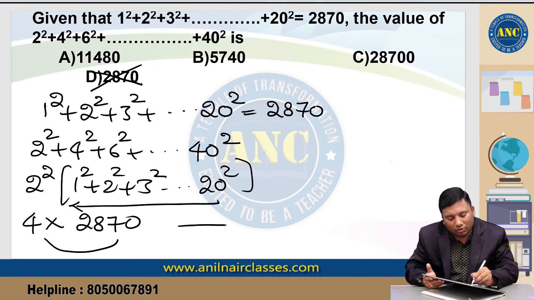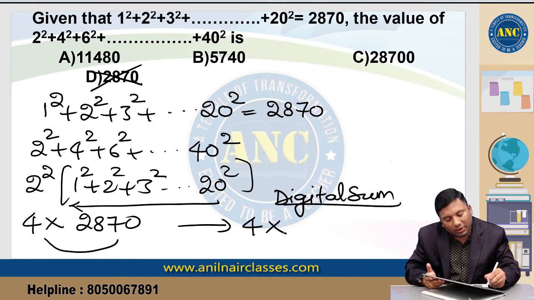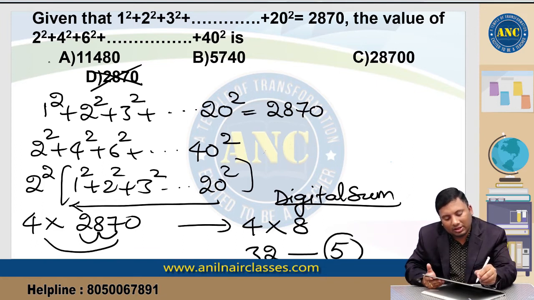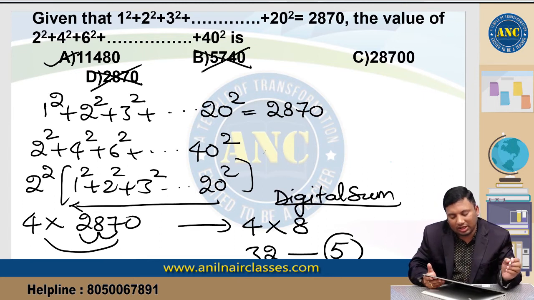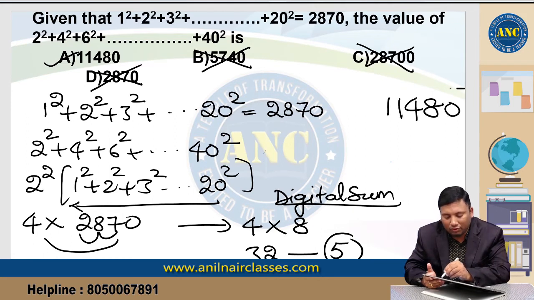So 4 into 2870. You can use a digital sum concept here. 4 into 2 plus 8, 10, 1, 1 plus 7, 8. 4 8s are 32. 3 plus 2 should be 5. This seems to be giving you the 5 option. 12 plus 4, 16, it is 7. 7 plus 2, 9, it is not the answer. So answer for this question is 11480.